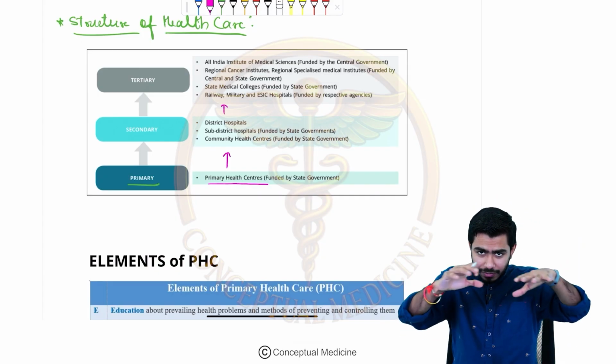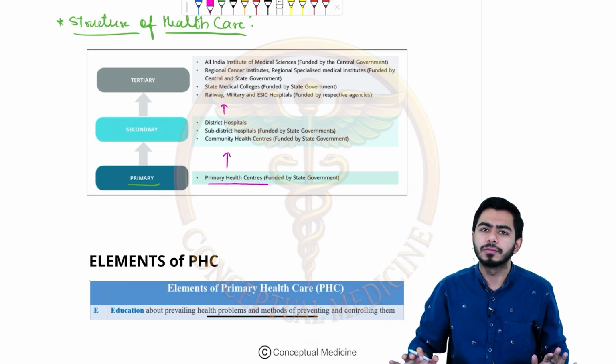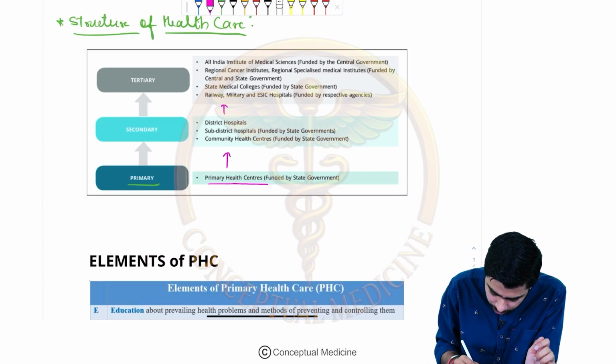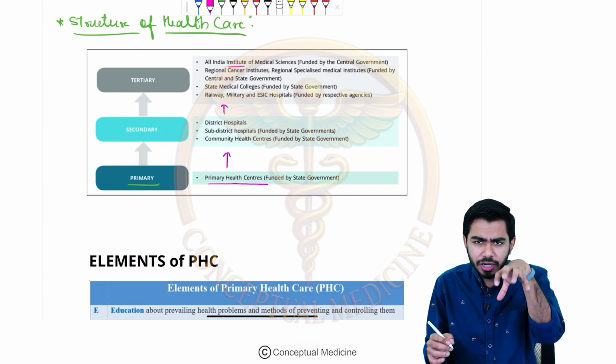So first of all, we have the primary level, then the secondary level, and then the tertiary care institute. I hope you got the idea. In the tertiary care institute, you are talking about, for example, AIIMS. These are usually funded by the central government.